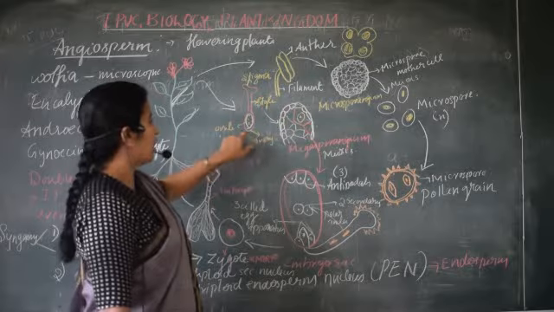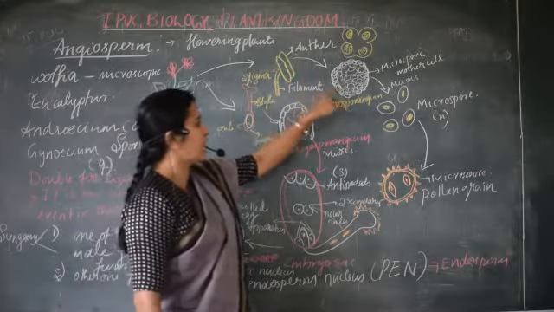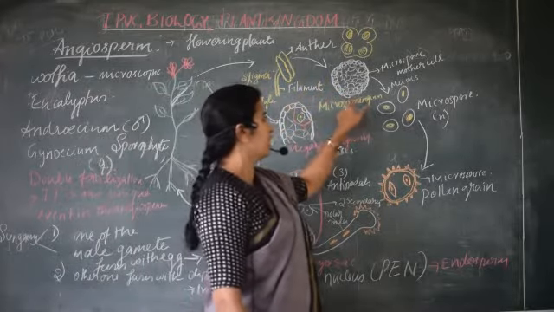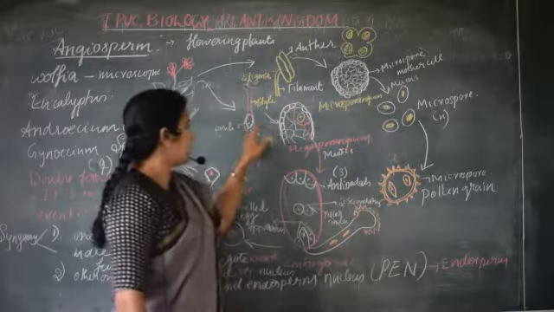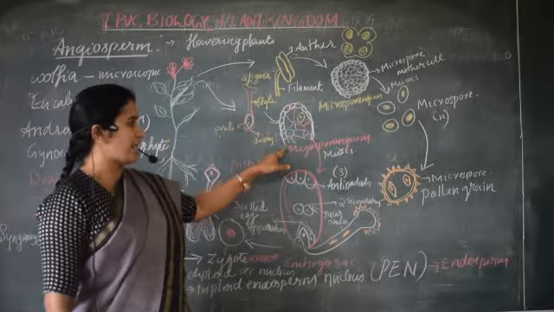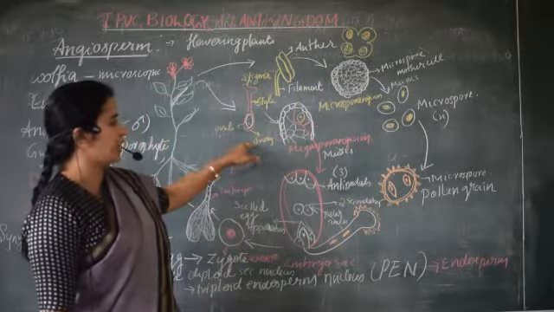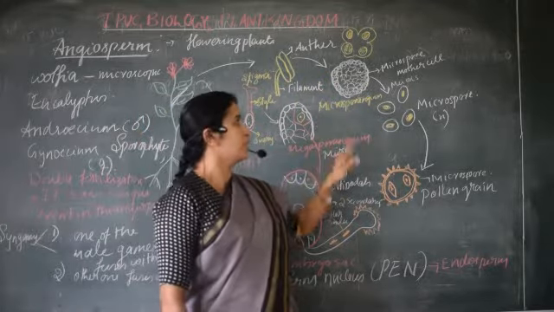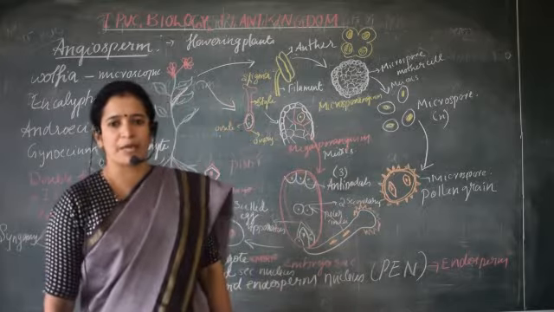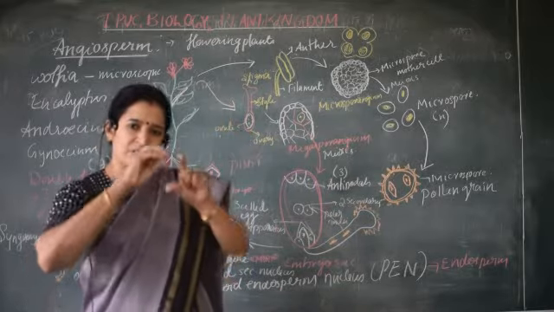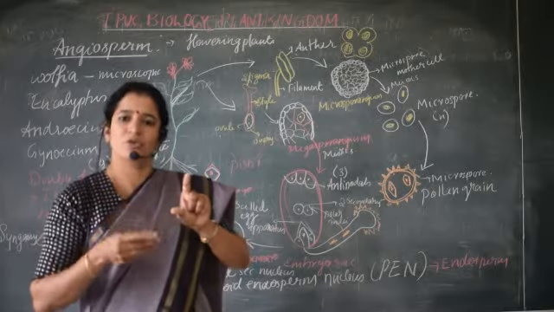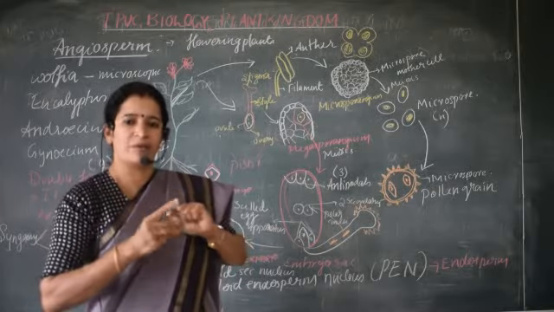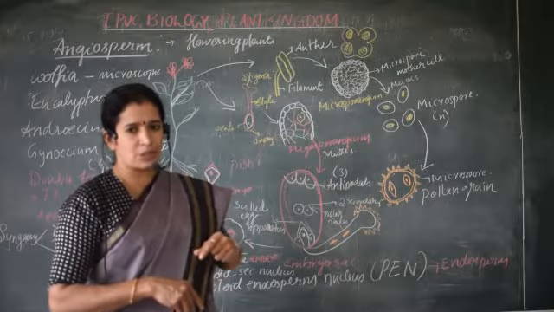The anther contains microsporangium, which undergoes meiosis and produces microspores. The ovary contains megasporangium. They may have many units, and one unit is called microsporangium, another megasporangium.